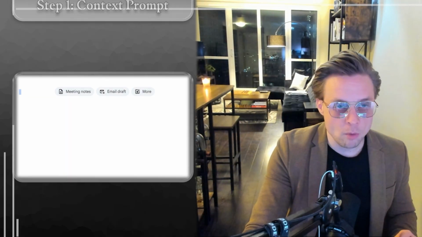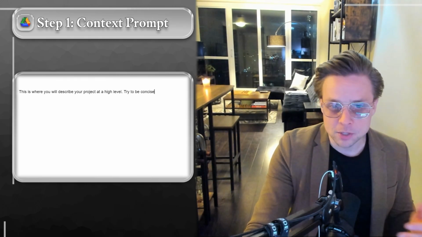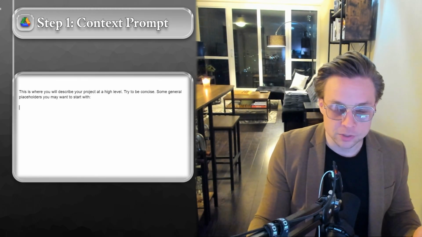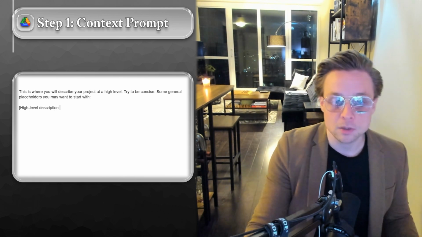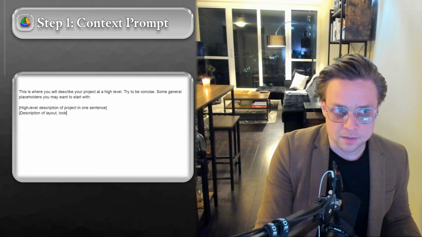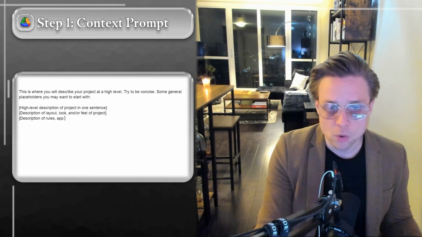Step 1 is you're going to open your Google Word doc, and you're going to be creating your first context prompt. So this is a big topic in the AI language model space. Lots of debate about what are the best set of instructions to give your language models to get the best outputs, particularly when it comes to coding. You really don't have to worry about that for right now, in particular because this is changing all the time. There's always updates that are happening to these models. So sometimes the hacks from even 6 months ago no longer apply today.